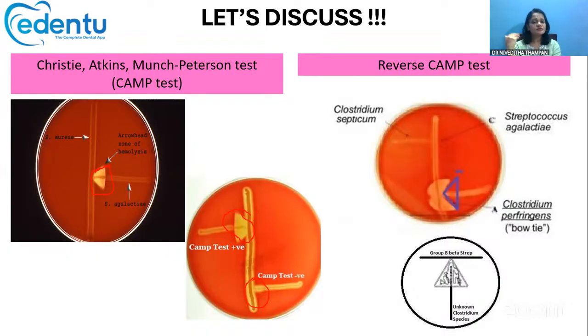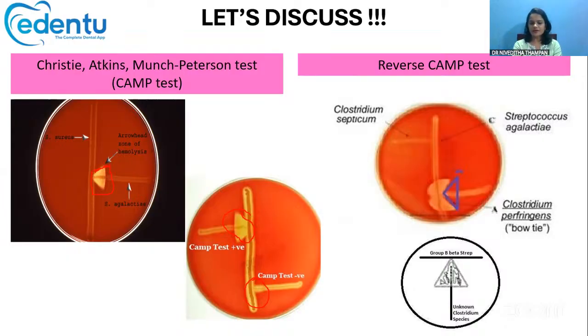Then there is also something called the reverse CAMP test. Do not get confused between the two. What do you mean by the reverse CAMP test? Instead of Staphylococcus aureus, here we are using Clostridium, mainly Clostridium perfringens. First make a streak with Streptococcus agalactiae, and then perpendicular to it, make a streak of the Clostridium species.